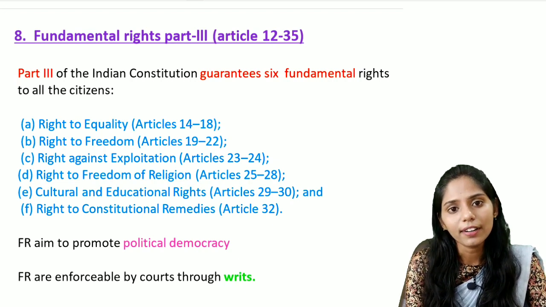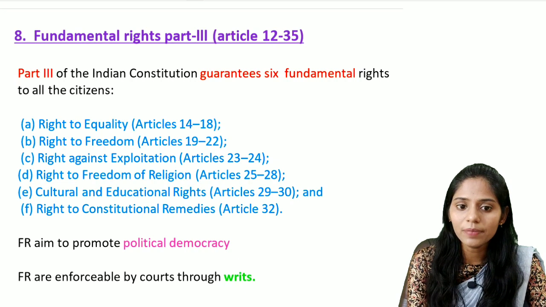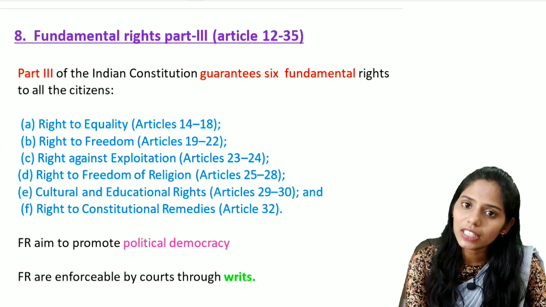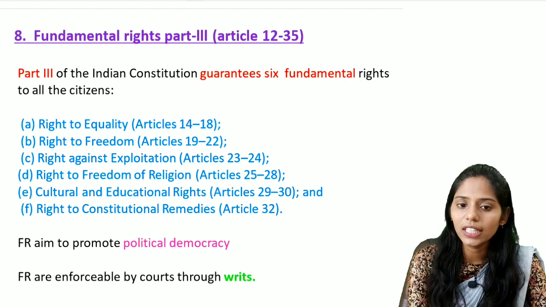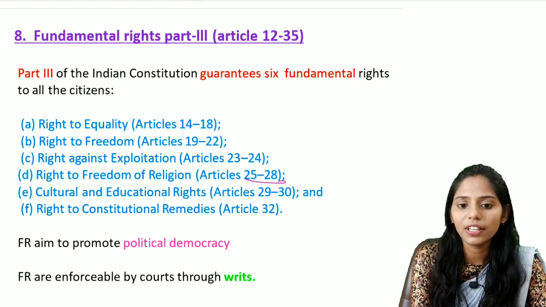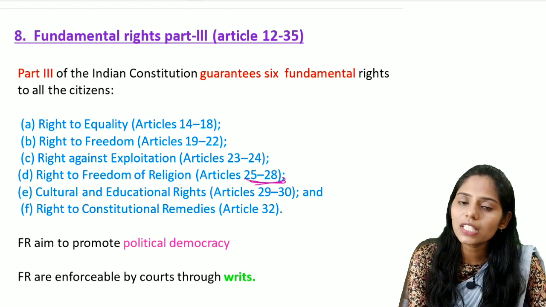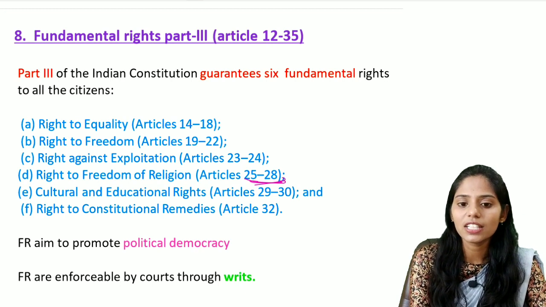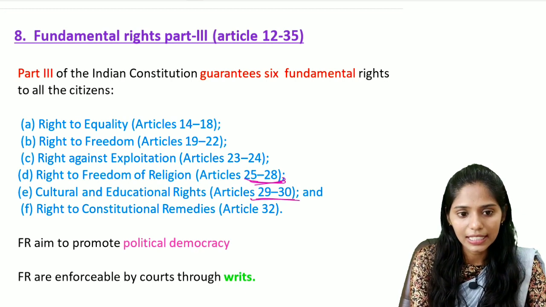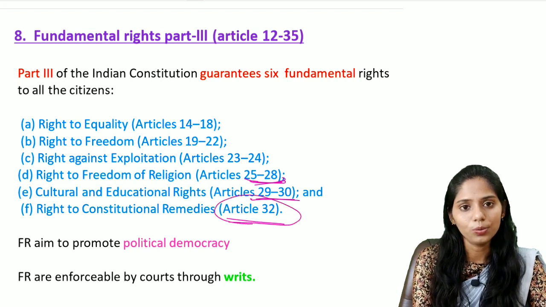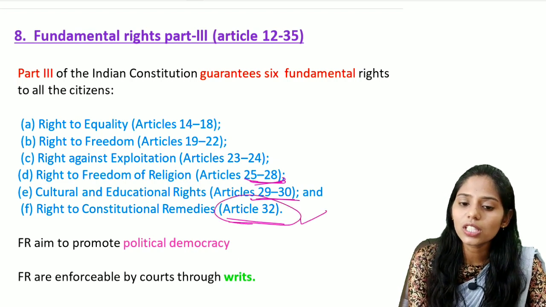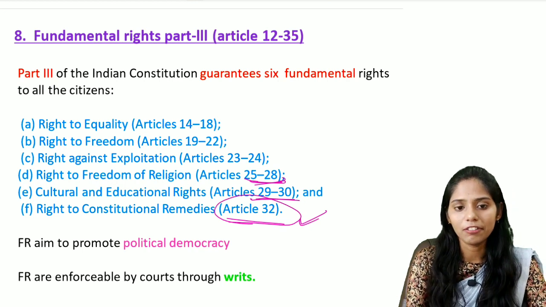The third important right is the right against exploitation, from Article 23 to Article 24. The next one is the right to freedom of religion, from Article 25 to 28. The next one is cultural and educational rights, from Article 29 to Article 30. And the right to constitutional remedies, that is Article 32. This right to constitutional remedies is the soul of the fundamental rights.